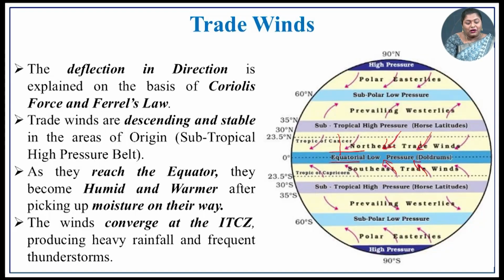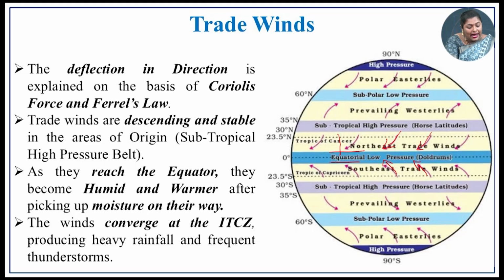Why? It is because of the Coriolis force and Ferrel's law. This Coriolis force and Ferrel's law make this wind divert, deflect and turn its direction in this region. So, this is the major reason for the deflection of the trade winds, not only trade winds, all the winds which are flowing throughout the globe.